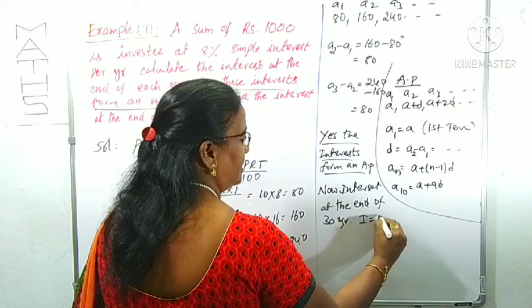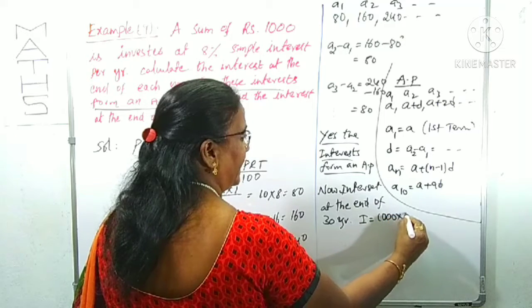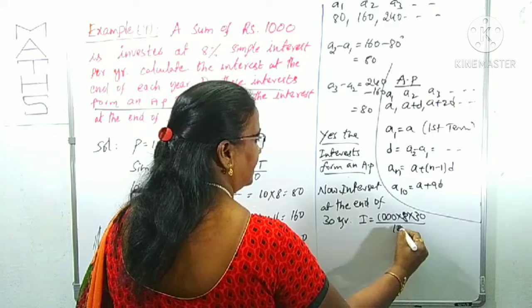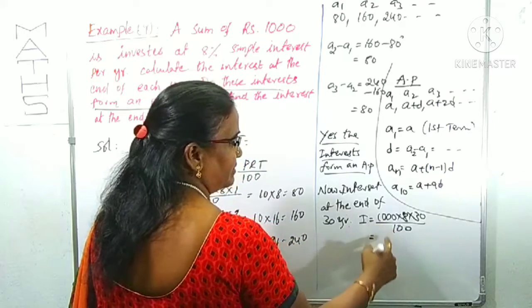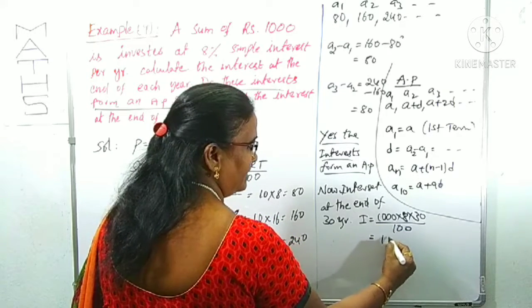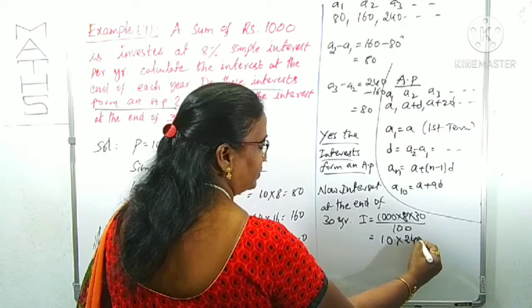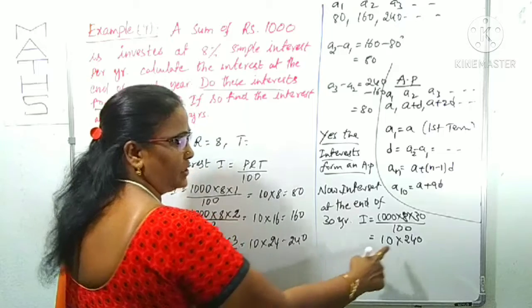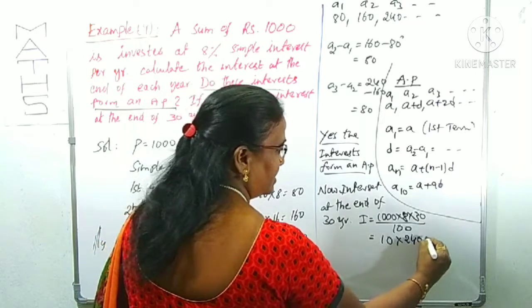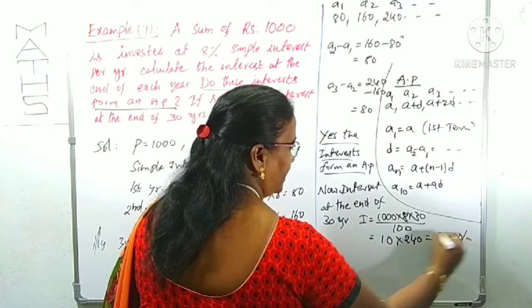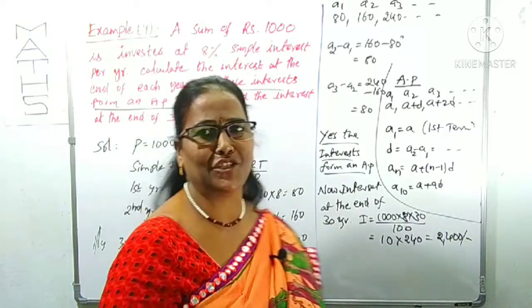Yes, I is 1000 into 8 into 30 by 100. You know, 1000 by 100 is 10. 8 into 3 is 24, means 240. 240 into 10 is how much? 2400. Okay, this is our final answer for the next question.